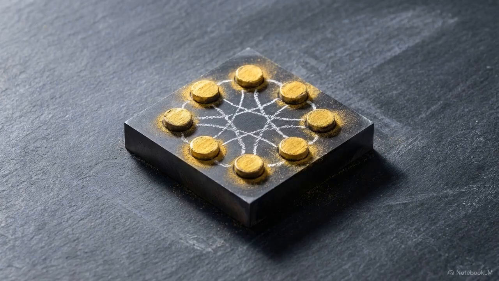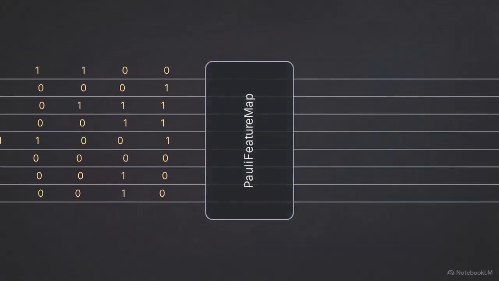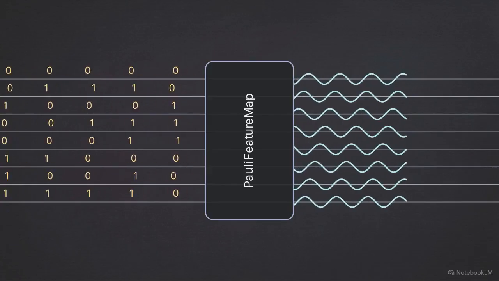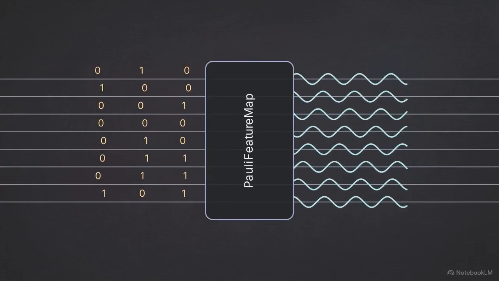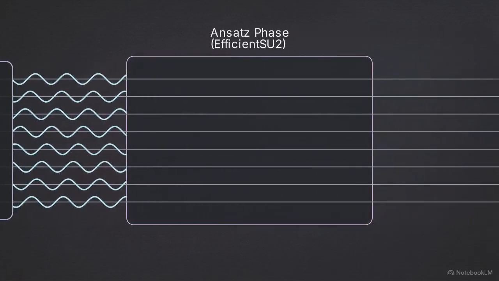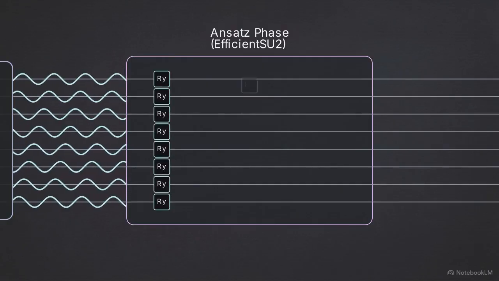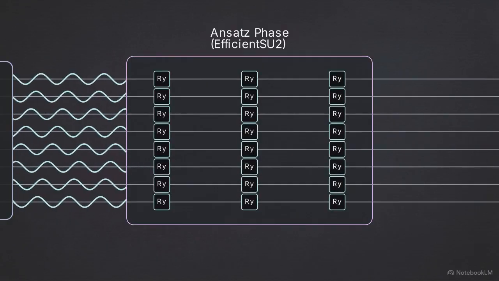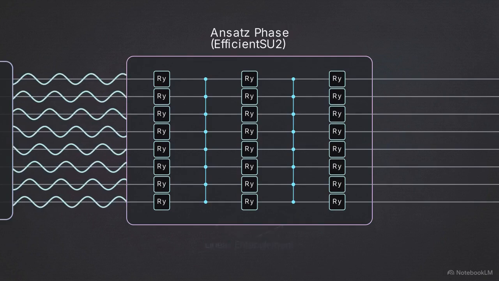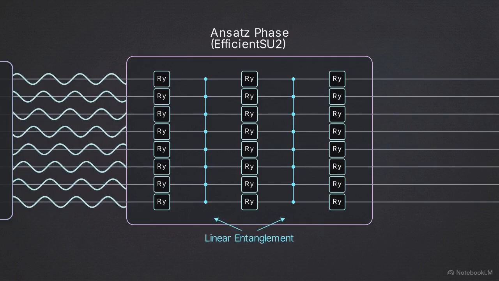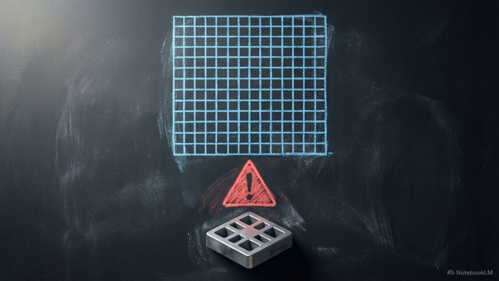The initial experimental run tested a baseline architecture using an 8-qubit setup. Incoming classical data is encoded through a Pauli feature map, using Pauli gates to map values into qubit rotations. The data then enters the ansatz phase, a template of adjustable quantum gates tuned during training. Here, we utilized a shallow network with linear entanglement. This setup encounters a physical constraint.